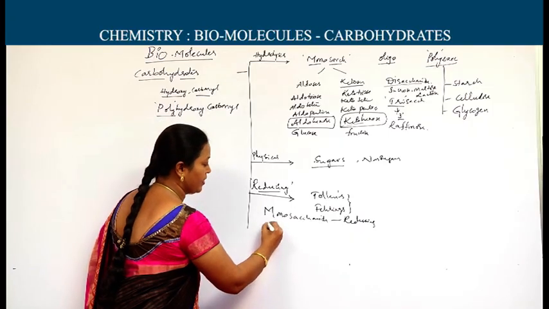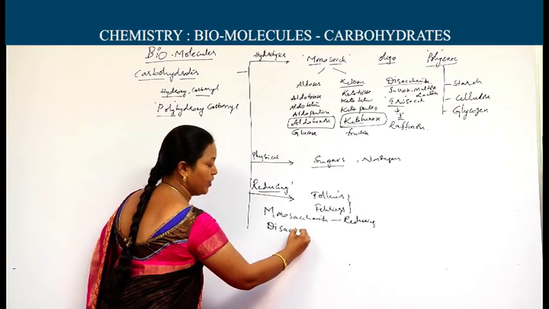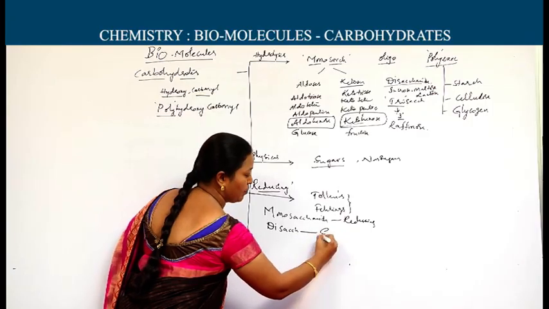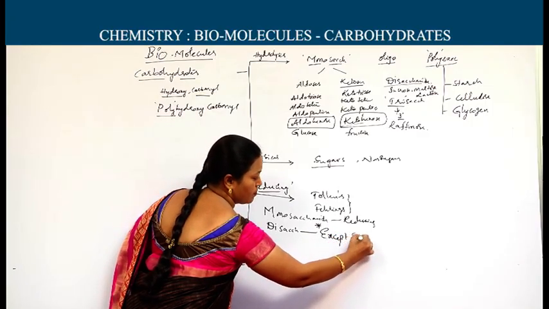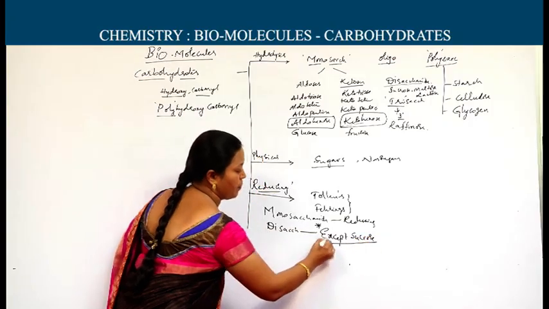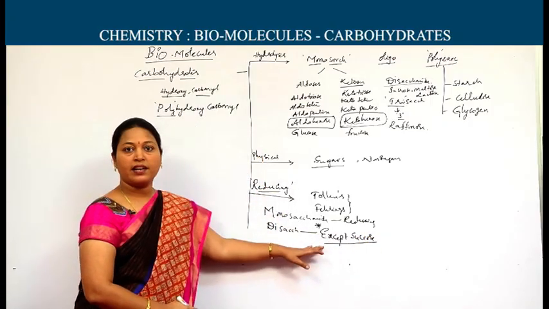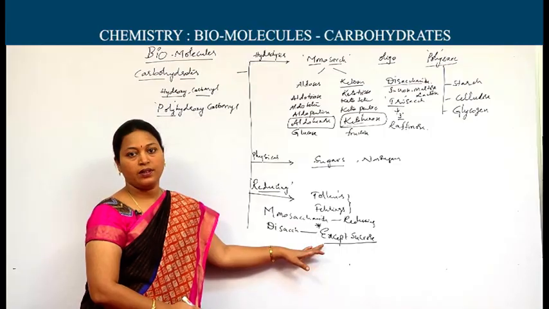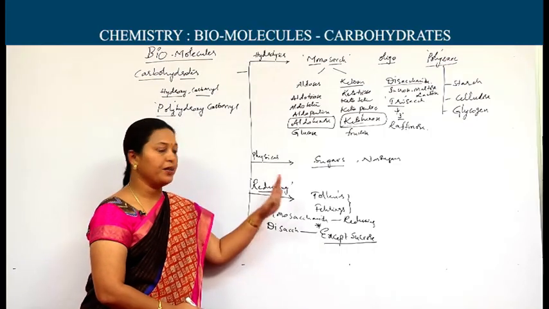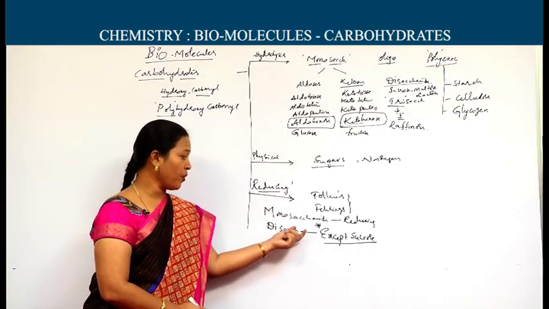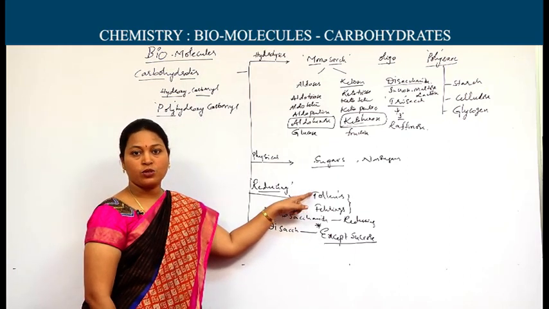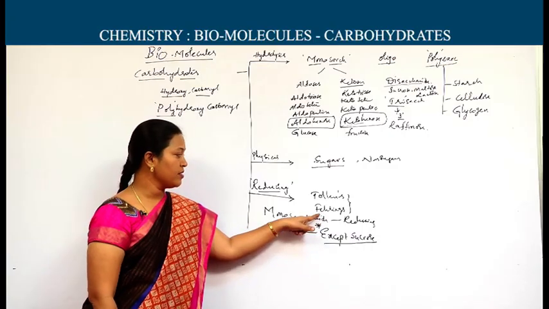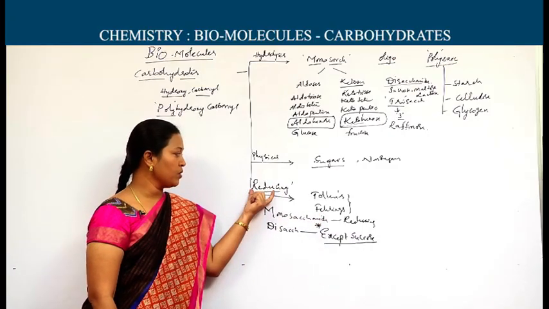Whereas disaccharides are also reducing, except, it's a very important point, except sucrose. Sucrose is the disaccharide which is the non-reducing sugar. Polysaccharides, all of them are non-reducing. I would like to stress the point here once. Carbohydrates which have the capacity to reduce Tollens and Fehling's reagents are said to be reducing sugars.